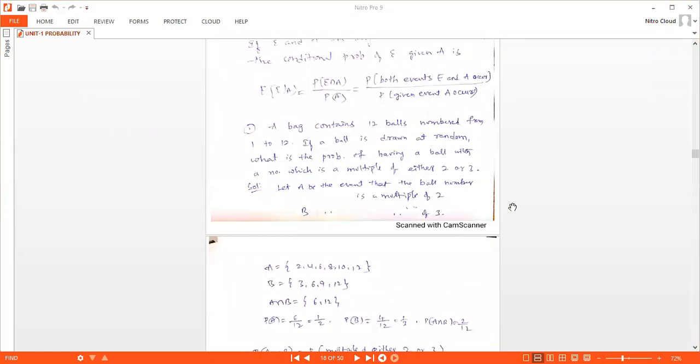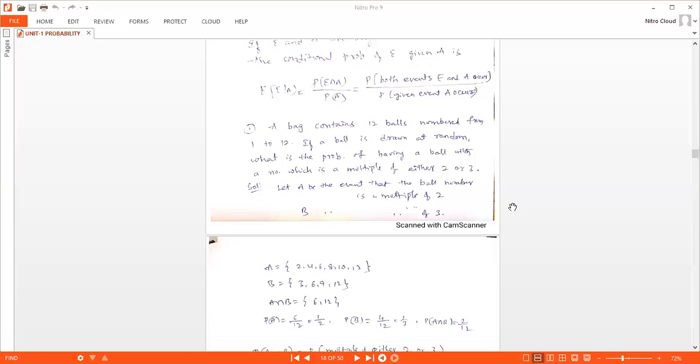So here we are taking two events. One as A, that is the event of getting a ball number with a multiple of 2, and the other event as B, that is multiple of 3.